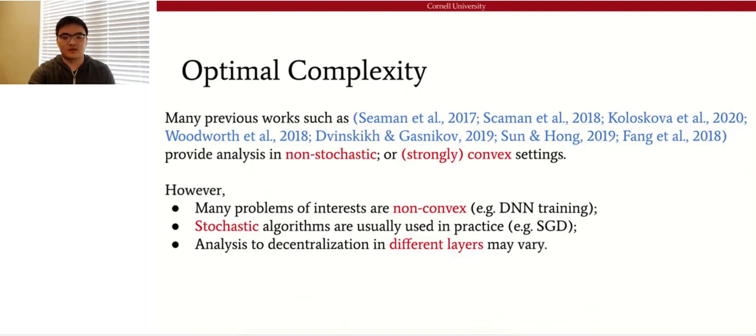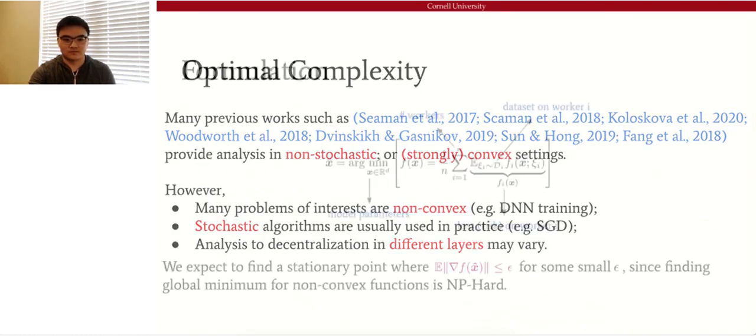They are great, but still leave the central question open because in practice, many problems of interest are non-convex, for example, DNN training, and in many applications, we usually use the stochastic algorithms, for example, SGD. And finally, as we mentioned before, a system can be decentralized in terms of different layers. So how such optimal complexity would adapt to different layers remains unclear.